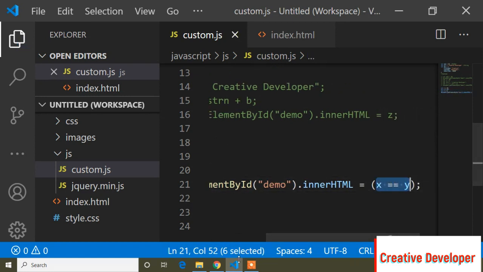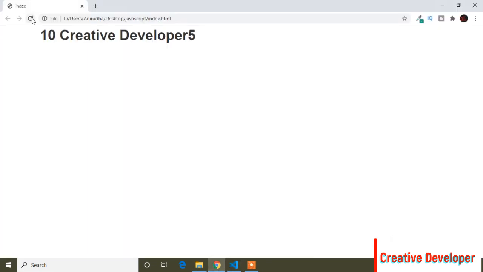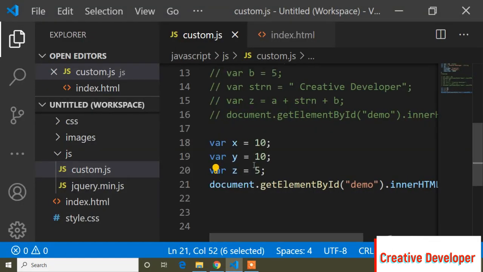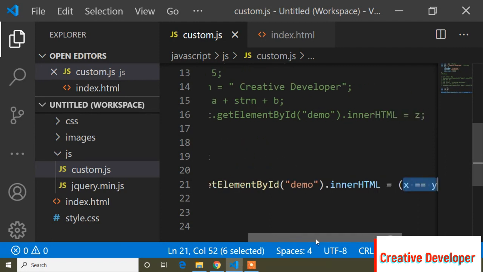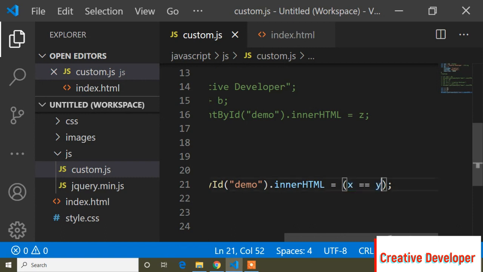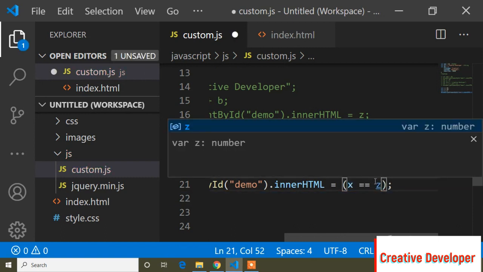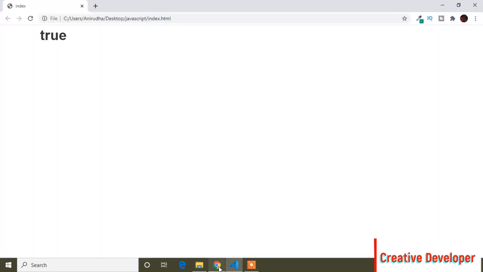So it's true. If I refresh it, you can see it's showing the value is true. And now guys, you can see y is 5. So if I compare x with y, that means x is 10 and y is 5, so it's false. If I write x double equals y, guys, what should return the value is false. You can see here.